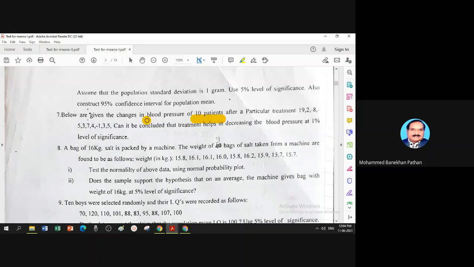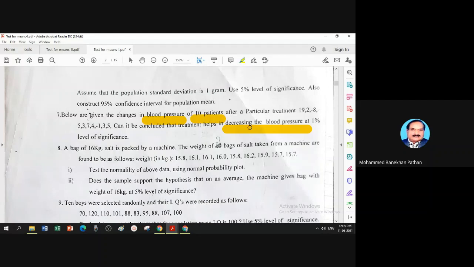According to the variable, it is not like 120, 80. These are the difference. What is the conclusion? What is the claim to test? The claim is you want to see whether the program, the treatment, is helping to decrease blood pressure or not.